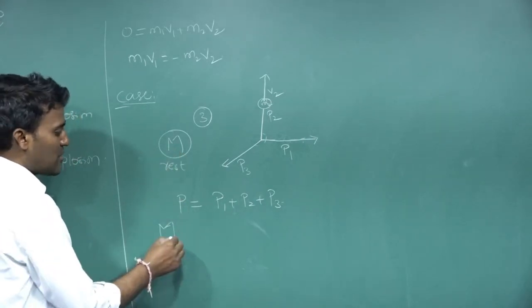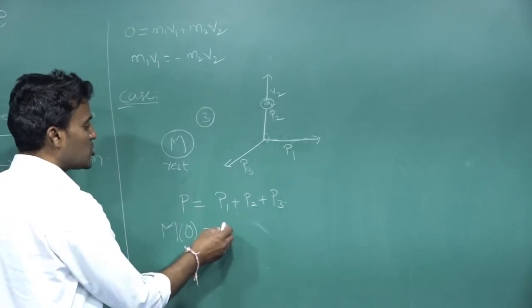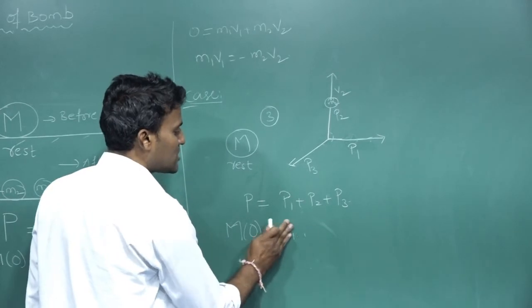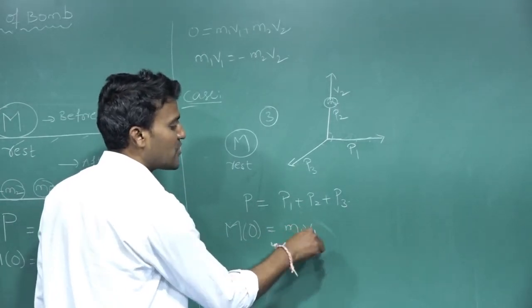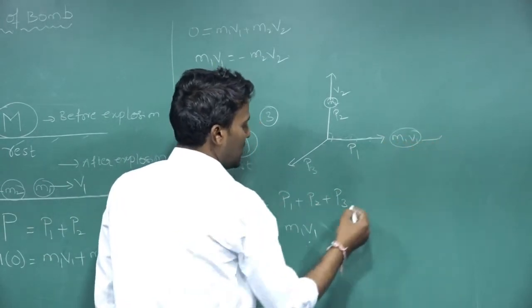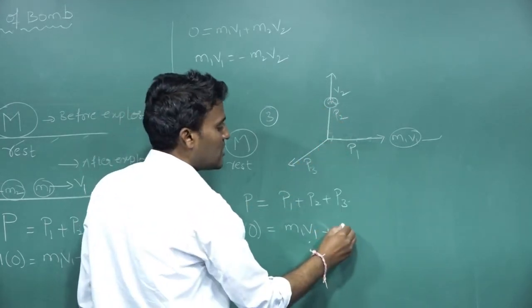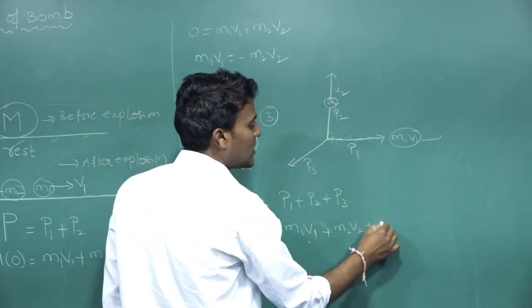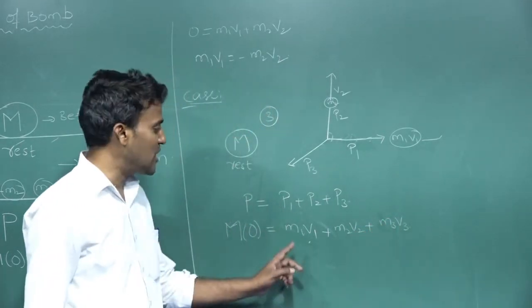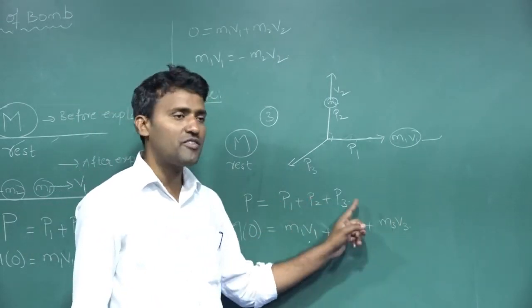Mass of the bomb is capital M. It is initially at rest before explosion. The first piece has momentum P1; for your understanding I am writing M1, and it is moving with velocity V1. The second piece is moving with velocity V2 and mass M2, and the third one is M3 and V3. M1 V1 I have written as P1, M2 V2 as P2, and M3 V3 as P3.